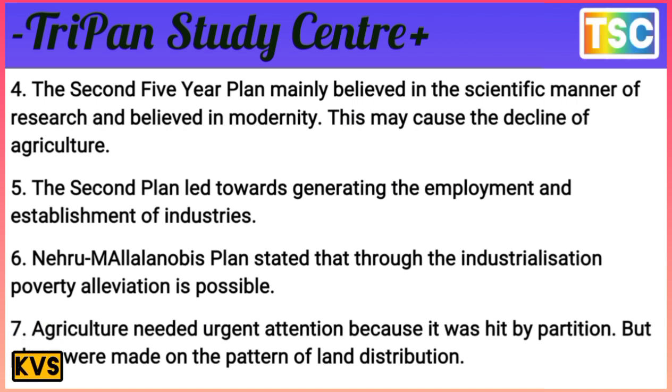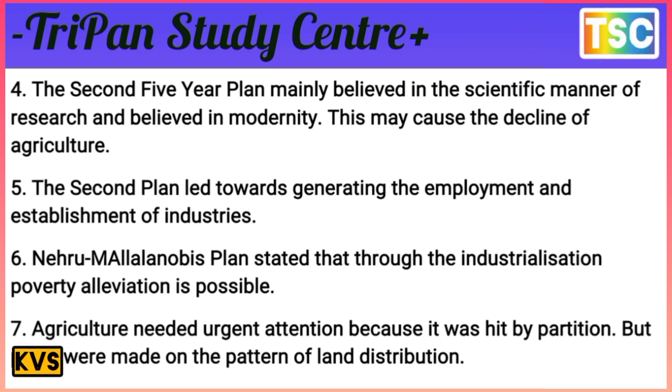The second plan led to generating employment and the establishment of industries. That's important. The Nehru-Mahalanobis plan held that through industrialization, poverty elimination is possible.